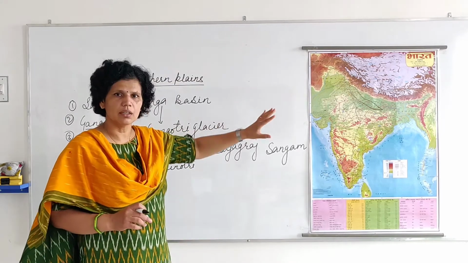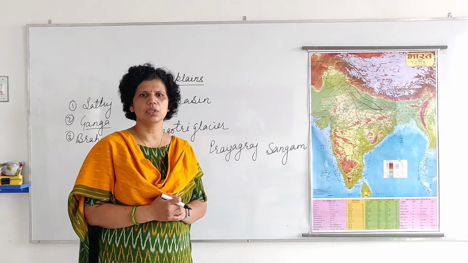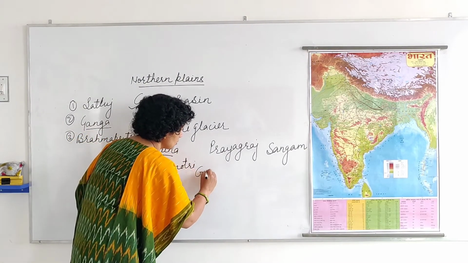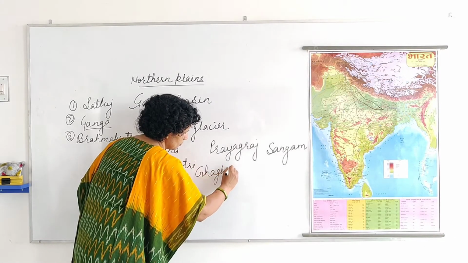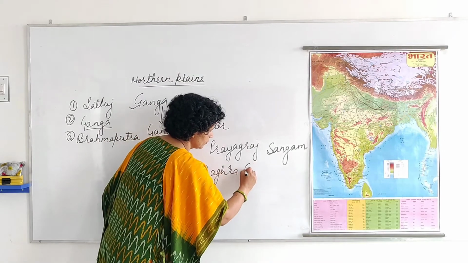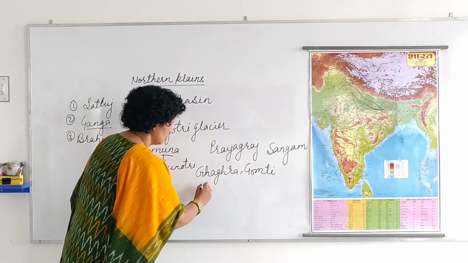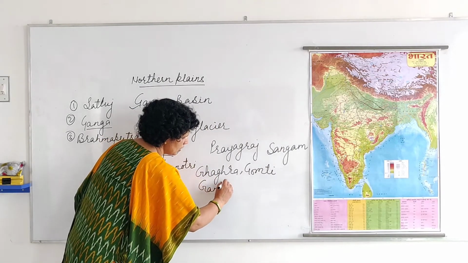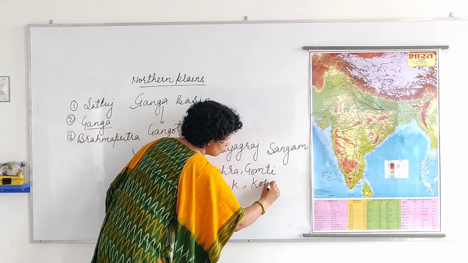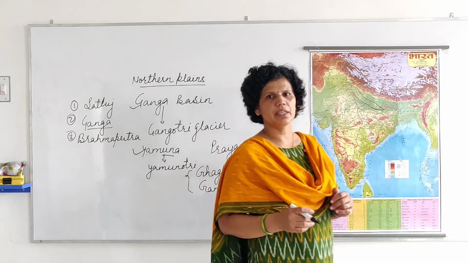Now the tributaries of river Ganga. What are the names of these tributaries? We must know these things. Number first, Ghagara, Gomti, Gandak and Kosi. All these four rivers, from where are they coming?